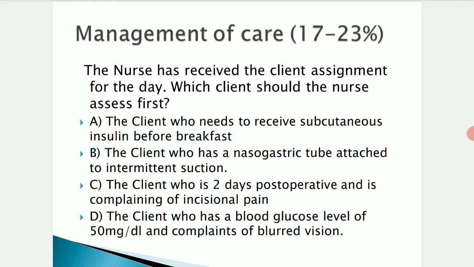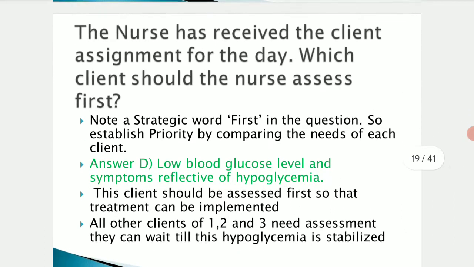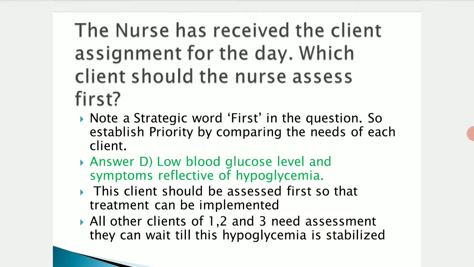So you are going to have an assignment for the day. You enter your hospital and you are given an assignment of 4 clients by your nursing in charge, and among these 4, whom will you assess first? That is your priority. If we are giving priority, we need to choose the correct answer. That is the priority answer you need to choose here, as the first assessment.